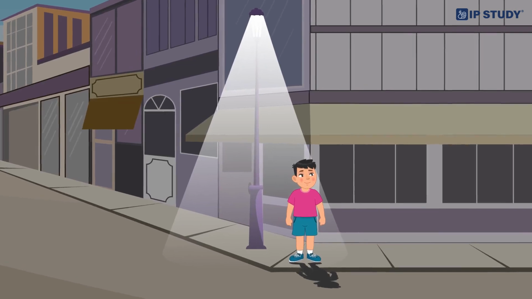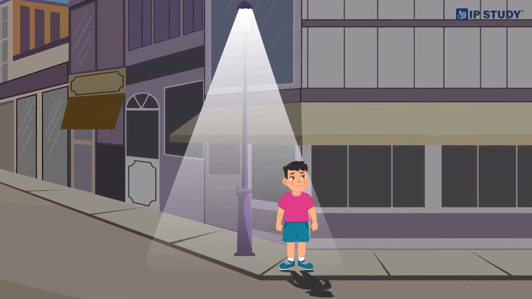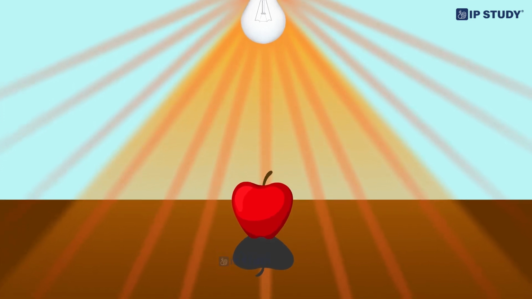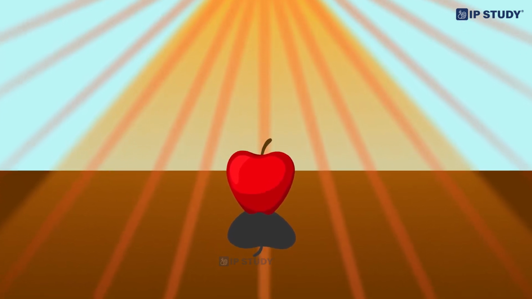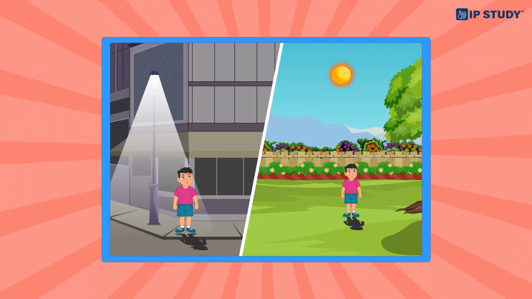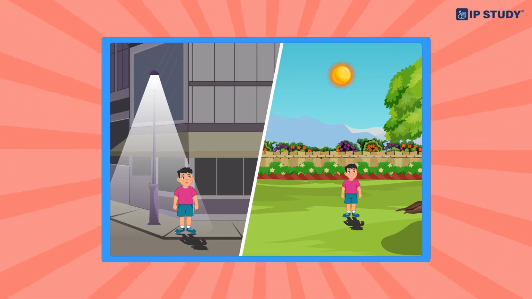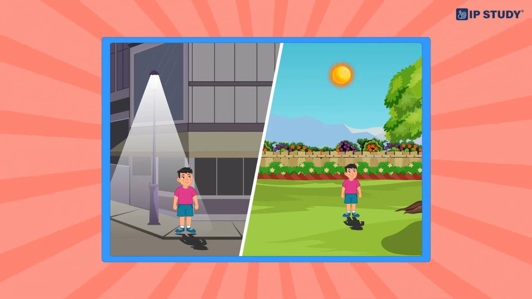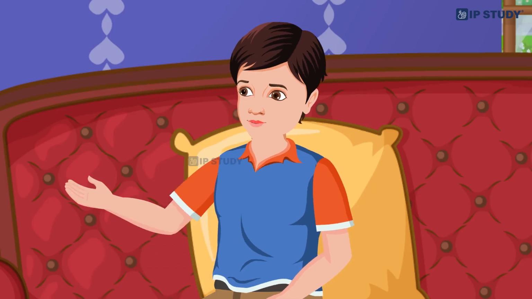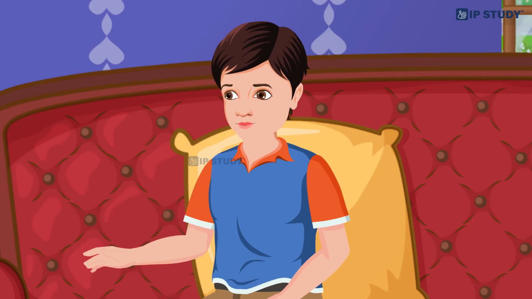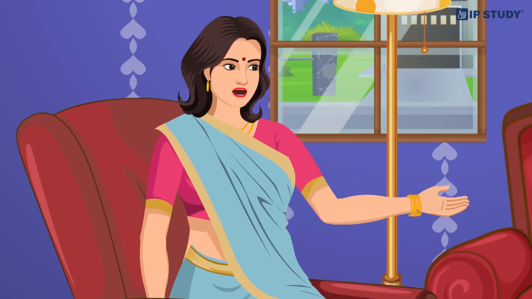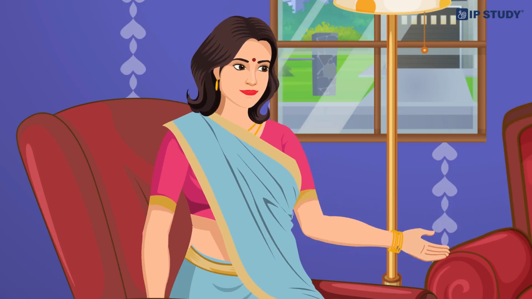First, they are always formed on the opposite side of the light source. Second, the shape of the shadow depends on the shape of the object blocking the light. And third, the size of the shadow can change based on the distance between the light source, the object, and the surface where the shadow is cast. So, if I move my hand closer to the wall, the shadow gets smaller? Yes, and if you move your hand closer to the light source, the shadow gets bigger.